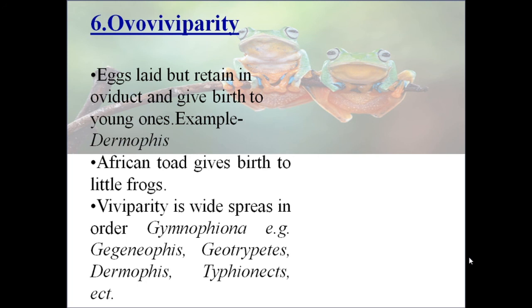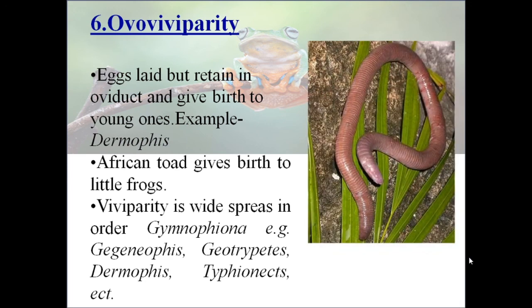Viviparity is widespread in order Gymnophiona, for example, Geotrypetes, Dermophis, Typhlonectes, etc. This is the example of Dermophis.